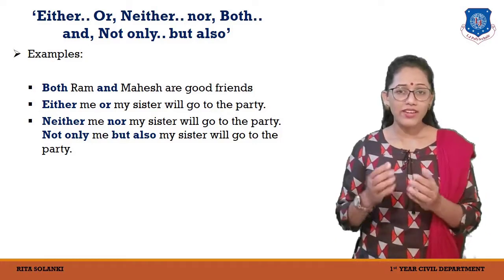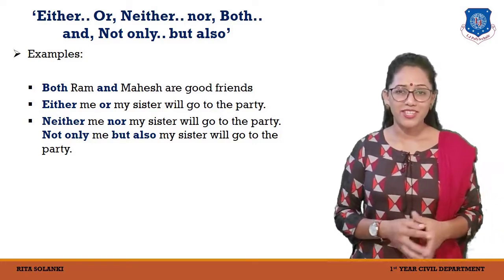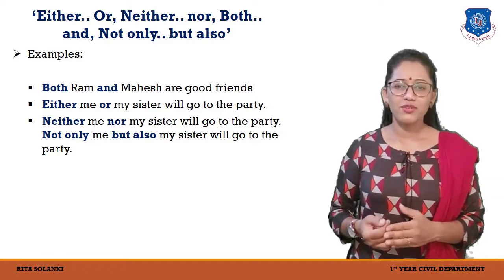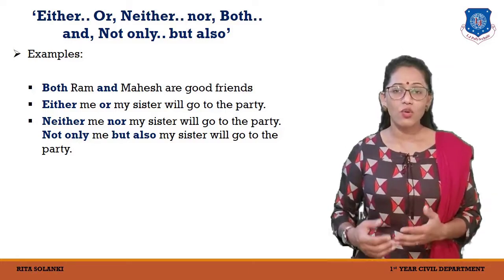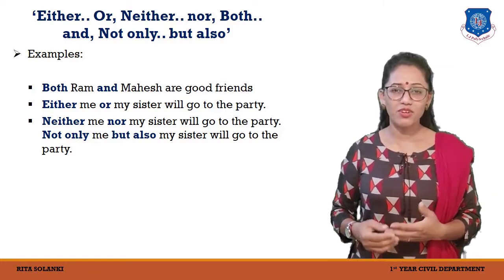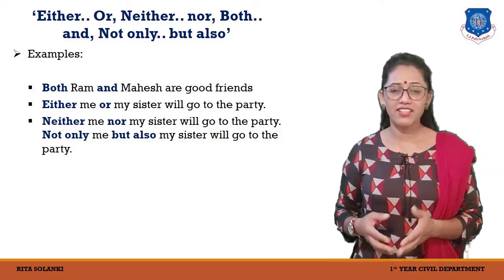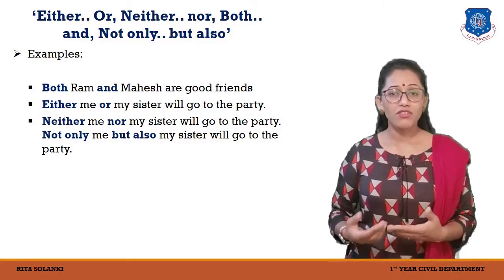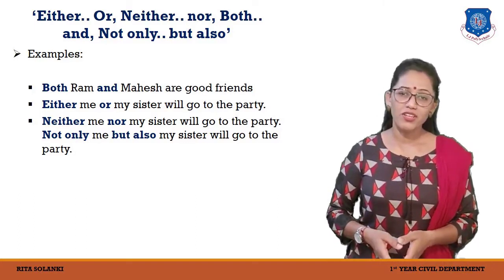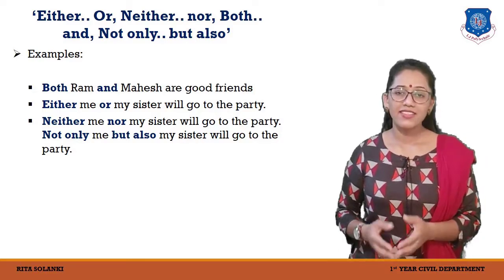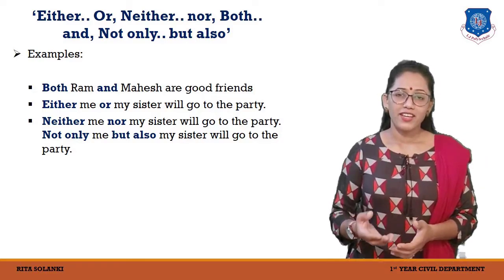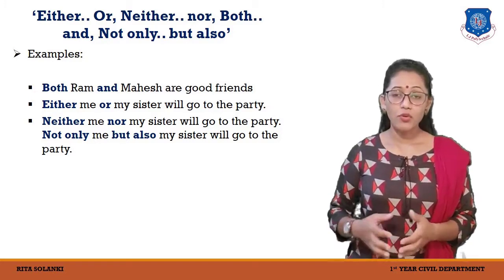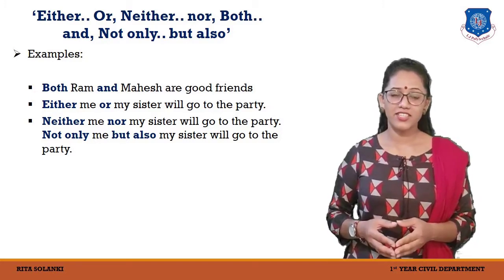So let's make a quick revision of whatever connectors we have studied in this video series. First of all, we took and, then we understood the usage of but, yet and still, or otherwise, so, therefore. Then we took if and unless, however, as, although, though, even though, even if, because of, due to, on account of, owing to, because, for, and since. And lastly, we did either or, neither nor, not only but also, both and. Hope all these sets of connectors are clear to you.